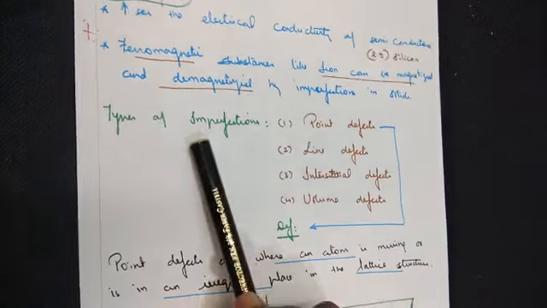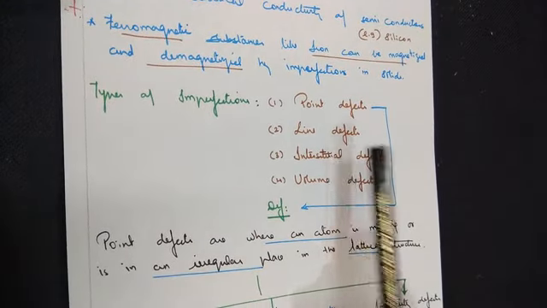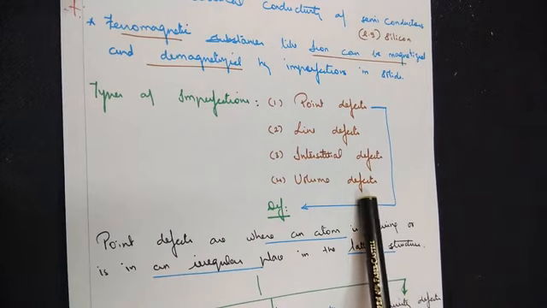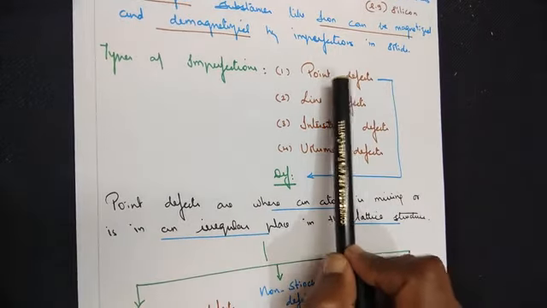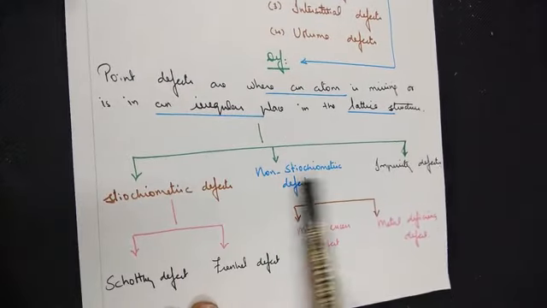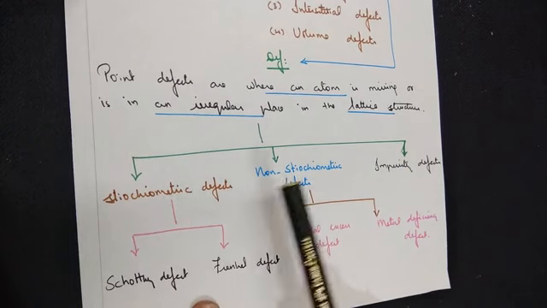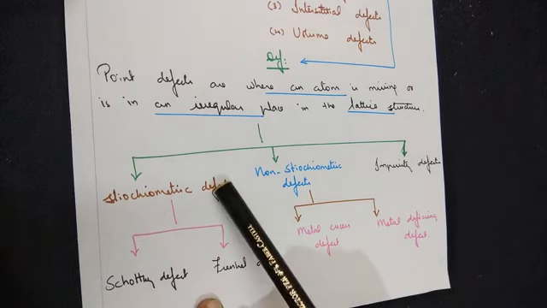In the previous class, we learnt about the concept involved in imperfection in solids. Moving on to the types of imperfection, namely point defect, line defect, interstitial defect and volume defect. And as given for our syllabus, the detailed knowledge of point defect. So point defect has three more categories: stoichiometry, non-stoichiometry and impurity defect. In the previous class, you learnt in detail about the stoichiometry defect.